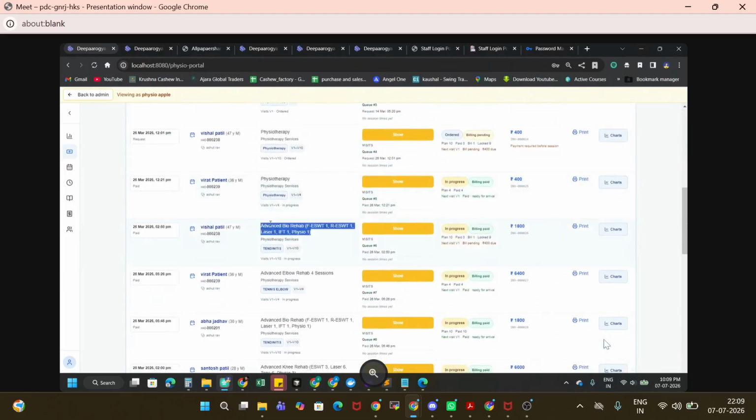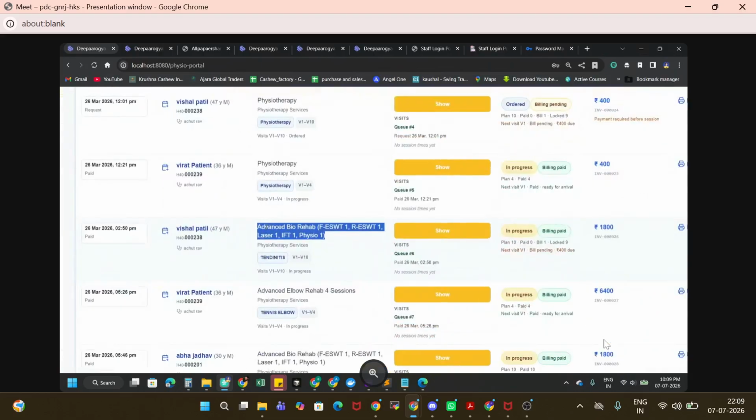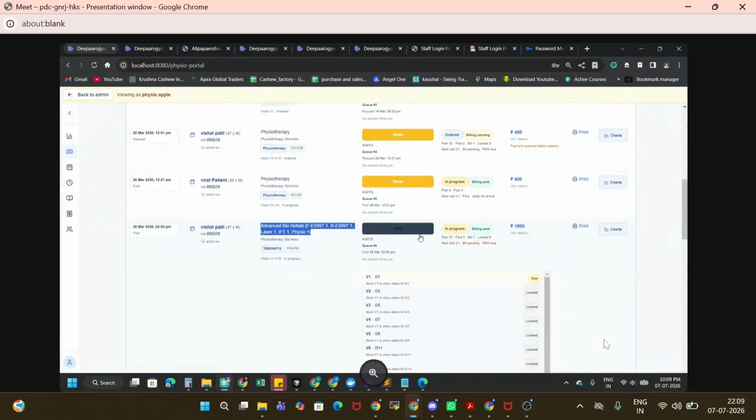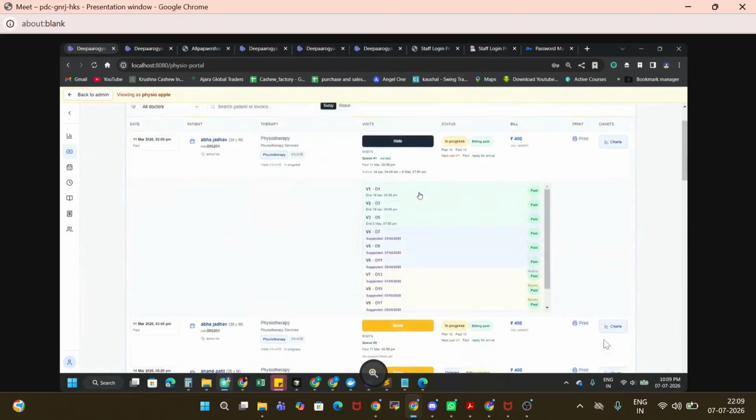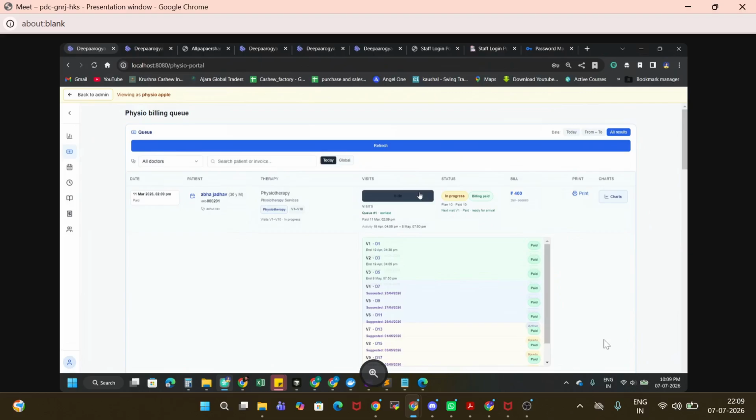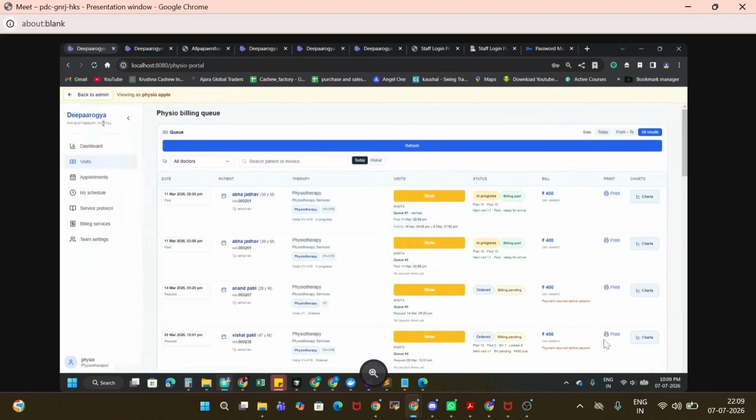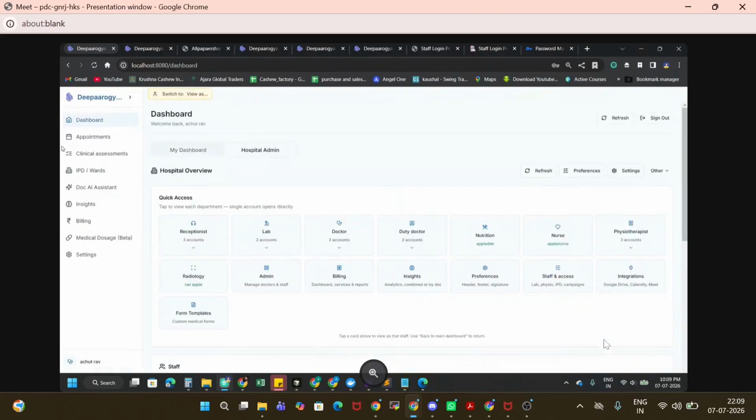An example here, he has one advanced bio rehab session, right? And he has 10 visits, right? So we are tracking each and everything. Again, this is a very high detail module. We can customize this protocol, and this can be used in different departments also. You can extend this in cancer related specialty or any chronic disease, right? So this is, I think, all we have done.